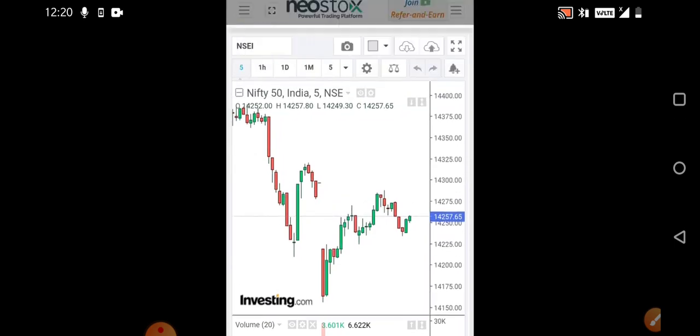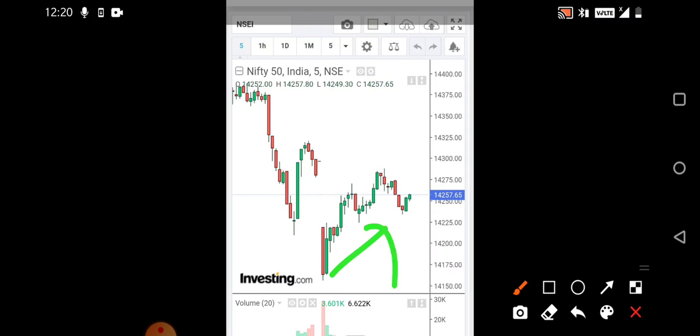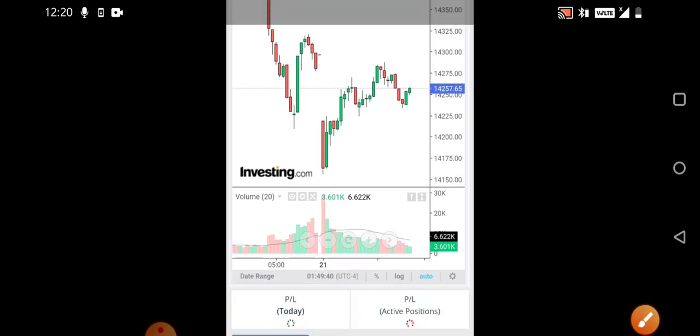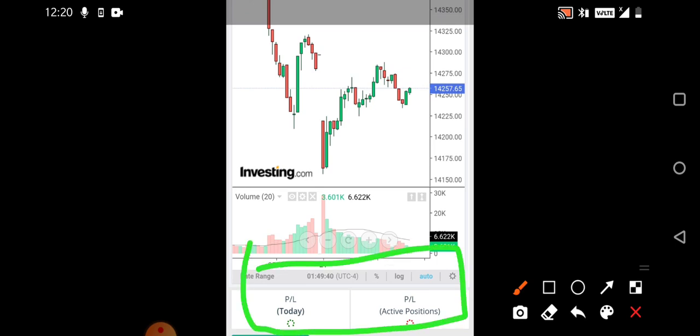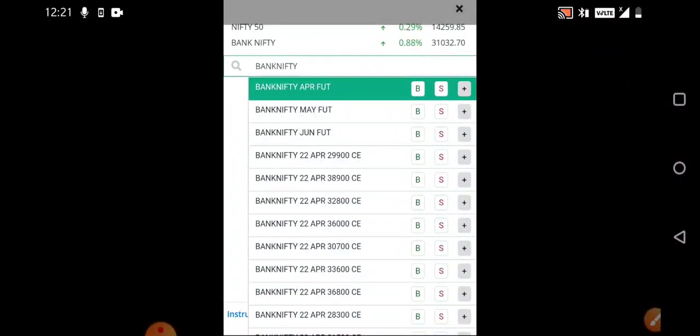Once you open that, you can see the trading chart is visible, and you can see Bank Nifty is fluctuating, Nifty is fluctuating. All the things that we basically observe would be visible. And if you go down a little, you can see profit and loss in active positions and profit and loss today, which also would be visible. Very simple. That's why I felt that everybody should enjoy this, and you'll have a limit of up to 1 crore. Whatever you want to test, whether it may be option selling, option buying, buying stocks for intraday using our technical analysis screeners, all these things you can implement on this particular website.